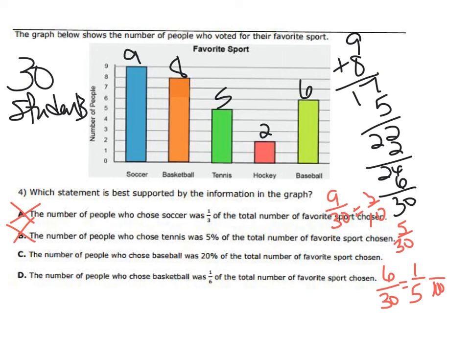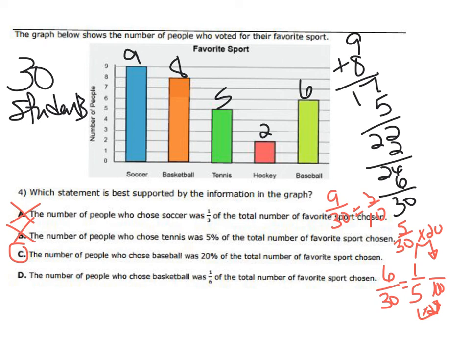So how many times does 5 go into 100? 20. So it's times 20. So 1 times 20. So is that 20%? Yep. So C, we're thinking C is the answer, but always, always, always check the last one.